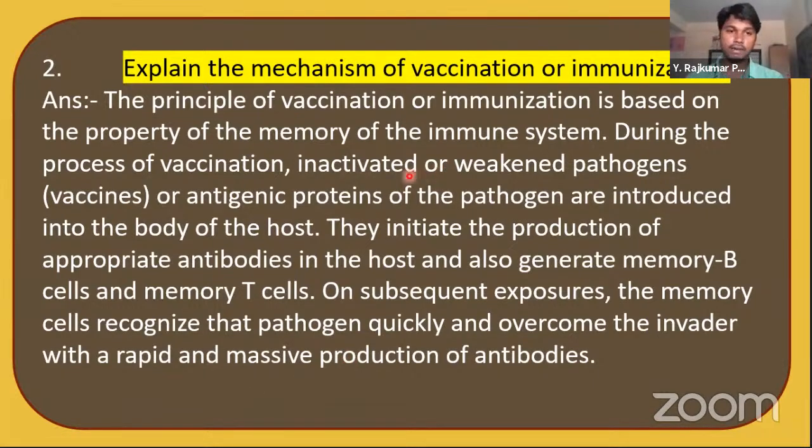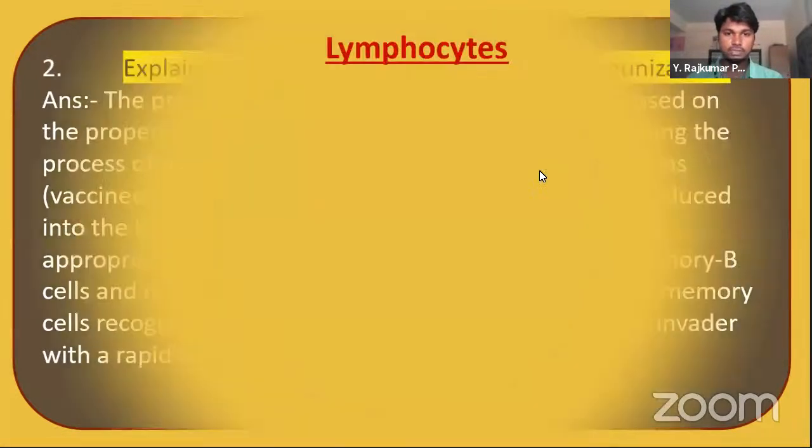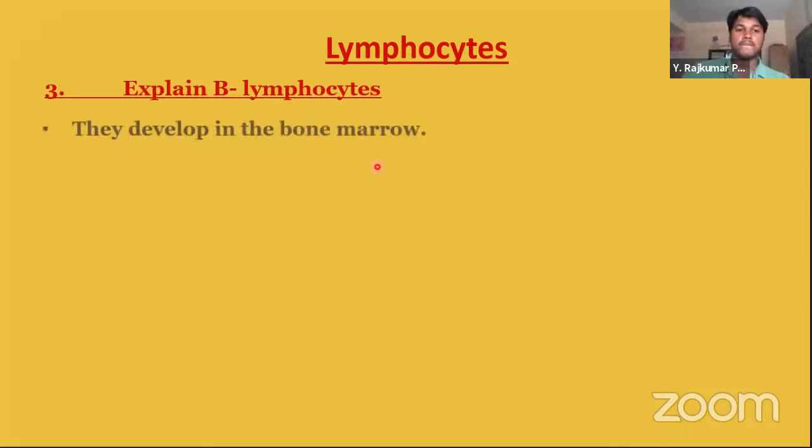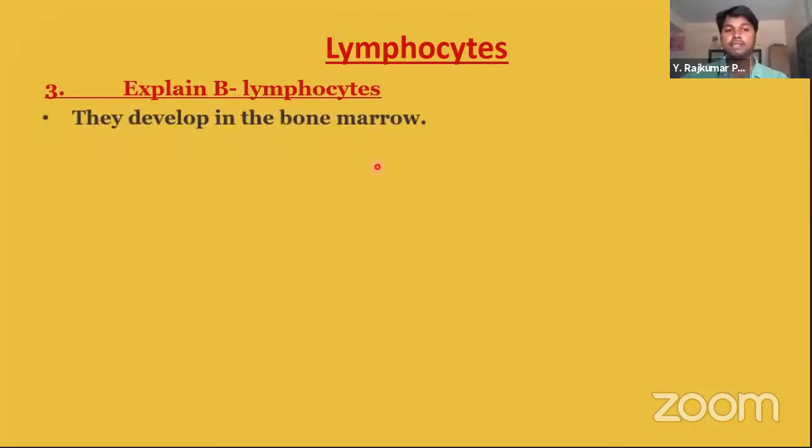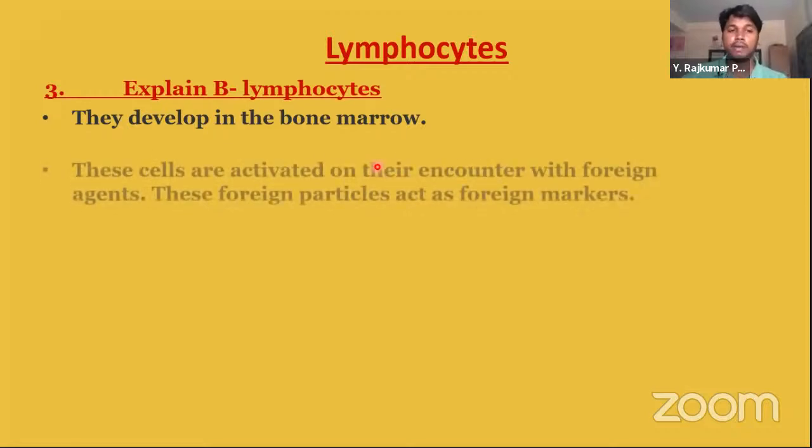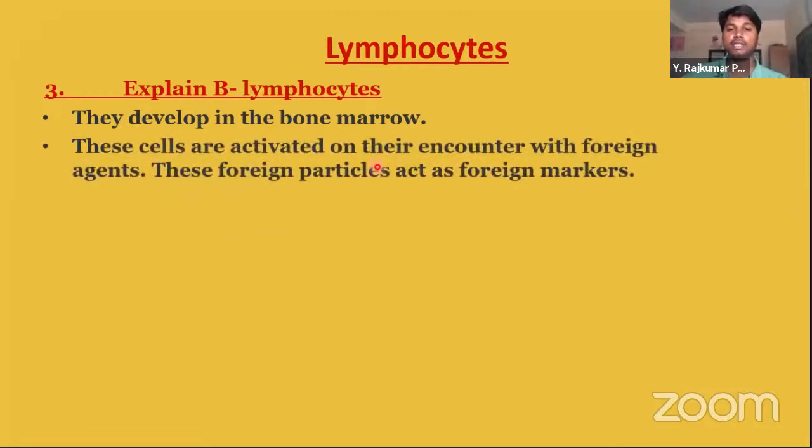Okay, we have studied this. Let's see the next question. Explain the B cells or B lymphocytes. They develop in the bone marrow. This is the first point regarding the B lymphocytes. It is the most important question, dear students. They develop in the bone marrow. These cells are activated on their encounter with foreign agents. These foreign particles act as foreign markers.